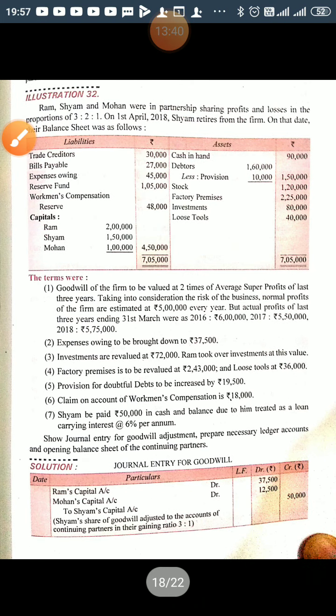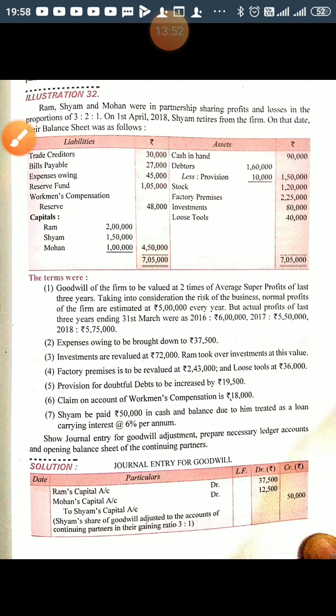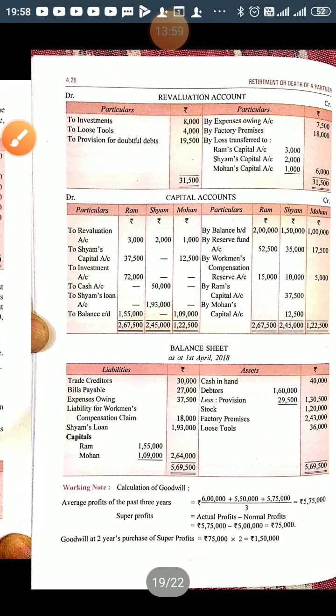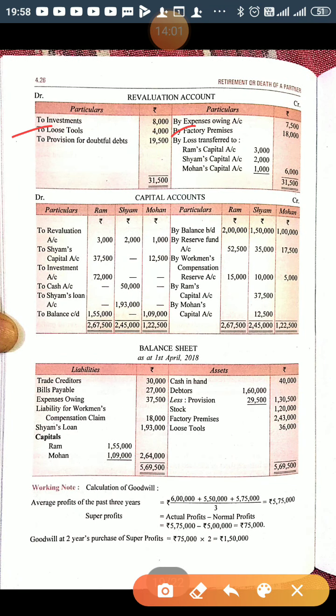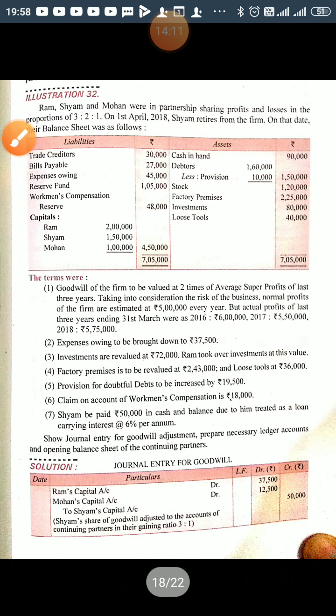So next is loose tools. Loose tools are valued at 36,000. Right now it is 40,000. So loose tools also decreased by 4,000. So this is a loss for the business, and the journal entry will be revaluation account debited to loose tools 4,000. So revaluation account will be debited with to loose tools 4,000, and in the balance sheet we will write after deducting 4,000 it is 36,000. So all the items covered in the balance sheet.